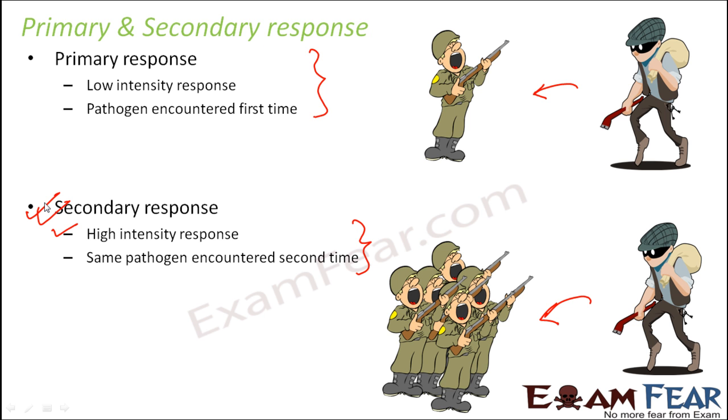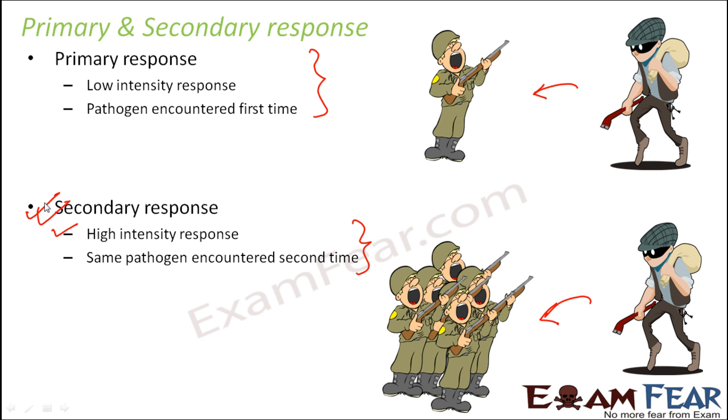That is why you would have often heard that if somebody has suffered from chicken pox, even when that person was 5 or 6 years old, the probability that he will suffer from chicken pox once again is very less, because already he has suffered it once. So the body has already recognized the pathogen which caused chicken pox. Similarly, when somebody is vaccinated, vaccination is nothing but introducing a very mild dose of that pathogen.